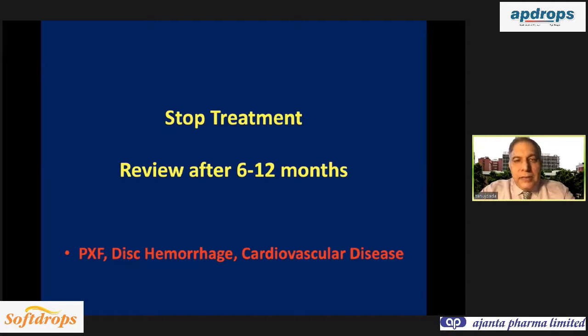Now, in the clinical scenario, if a patient has pseudo exfoliation, or disc hemorrhages, or cardiovascular disease, these are three red signals. These patients need much closer follow-up because they can progress much faster. So even though your clinical examination is normal, if there is a suspected case with pseudo exfoliation, you must call them more frequently, maybe after 4 months to review, because they can progress very fast.